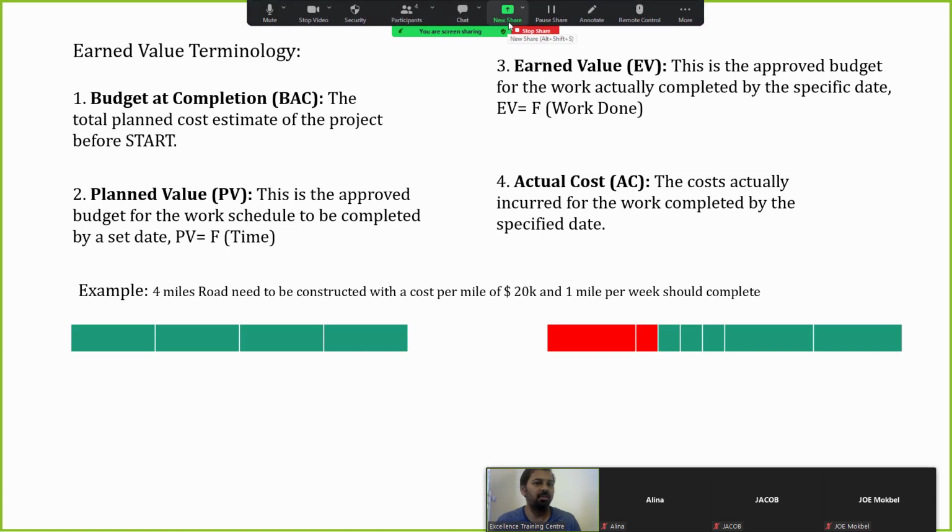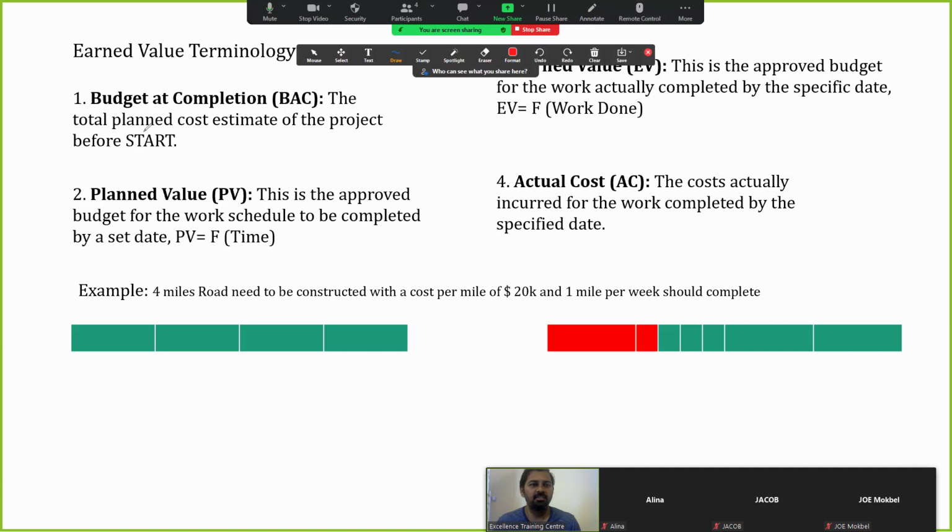The budget at completion is the total planned cost estimation of the project, created in the project plan before starting, which is called budget at completion.